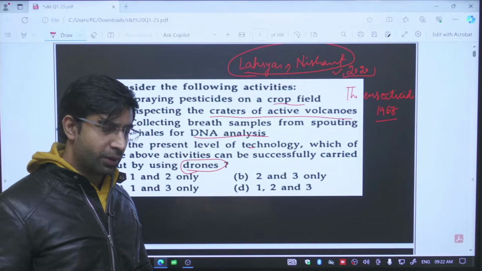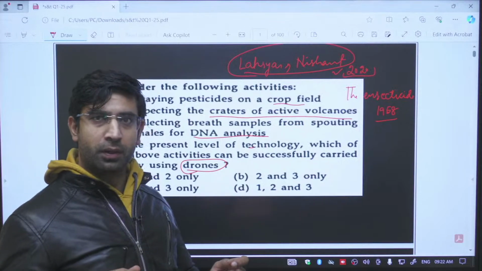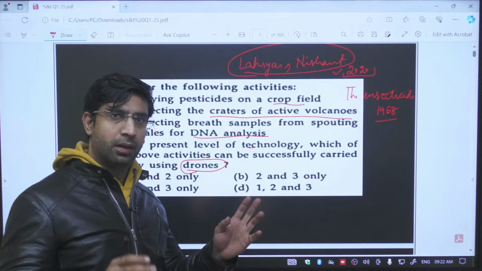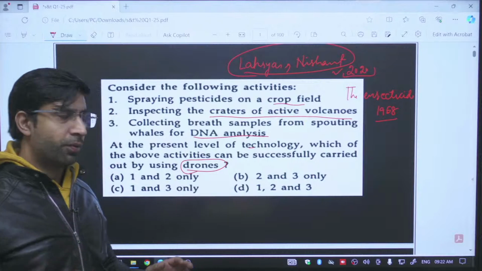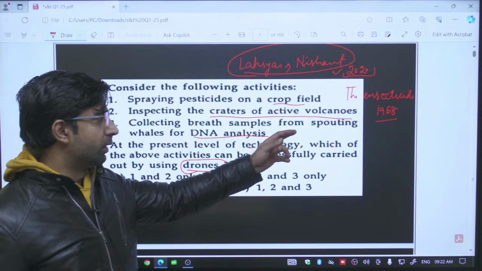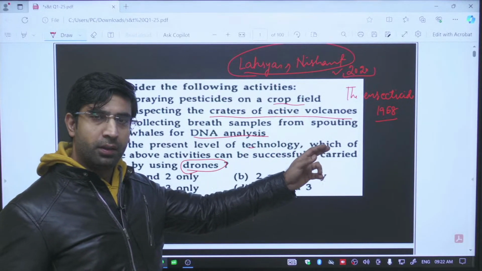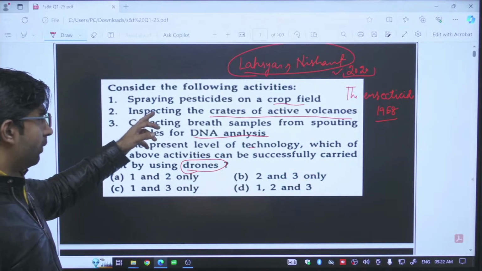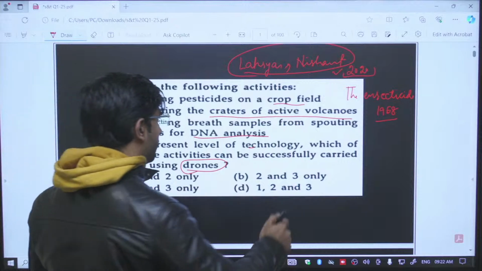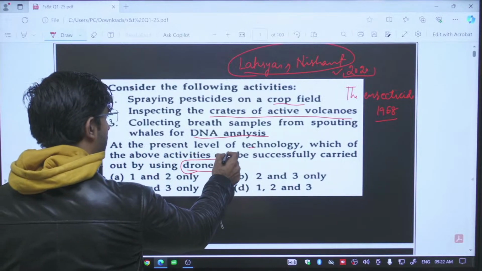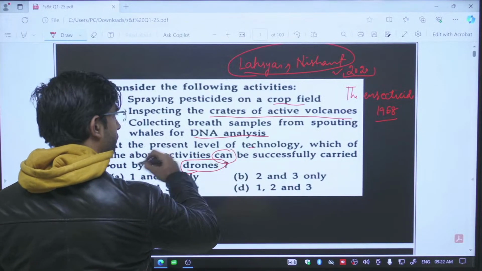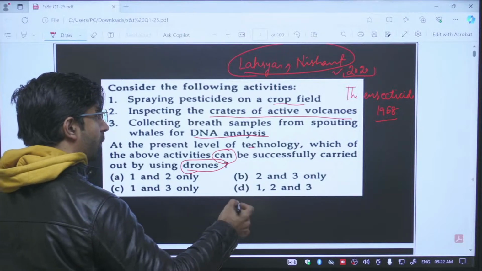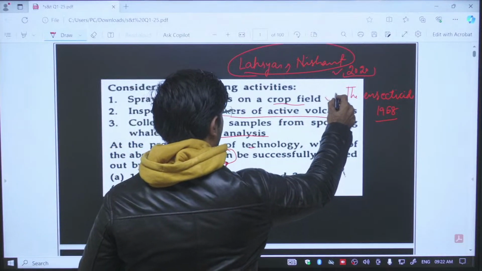So while you use drones, you are spraying pesticides in the air, and it can migrate to far away distances. Because of this reason, the government prohibited the spray of pesticides using unmanned aerial vehicles, but we are able to do that. It is asking whether it can be done. Can be means the probability, so this statement is right.